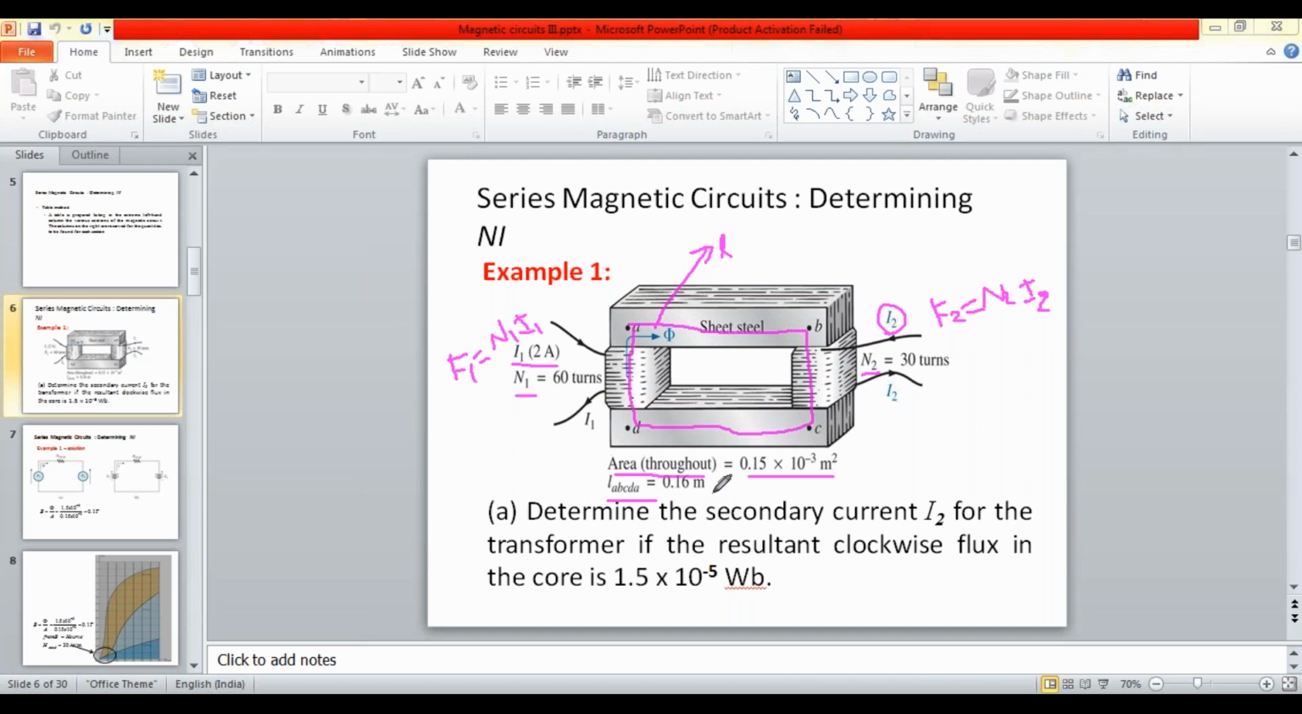But keep in mind that the units of all the standard values should be in terms of meters only. We are following the SI system. Now the question is to determine the secondary current I2 for the transformer if the resultant clockwise flux value is given. If the resultant clockwise flux, phi value, is given. Okay, this is the problem given. Now we will see how to solve this problem.